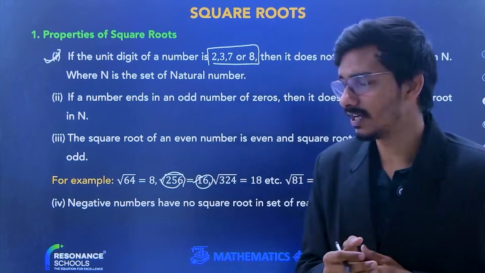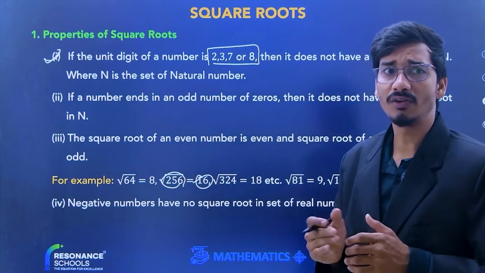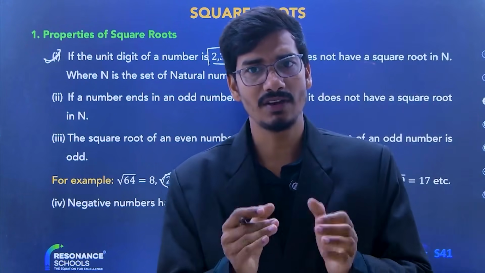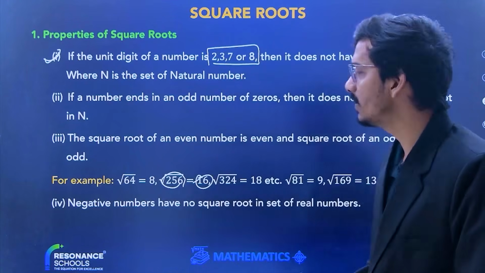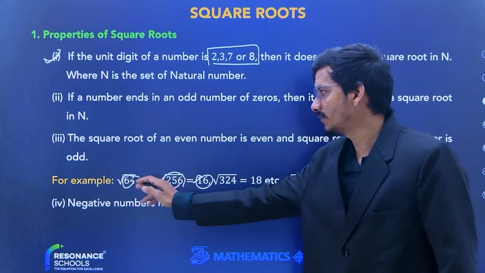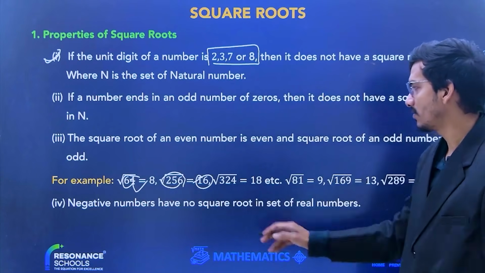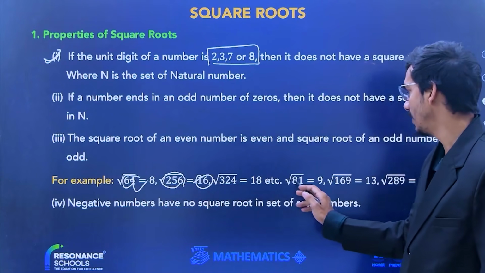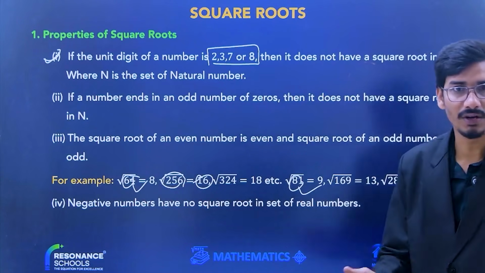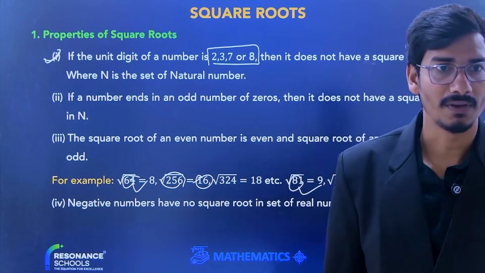Next point, the third point: the square root of an even number is even, and the square root of an odd number is odd. Likewise, the square root of the even number 64 is 8, which is even, and the square root of 81 is 9. Means odd is odd and even is even.